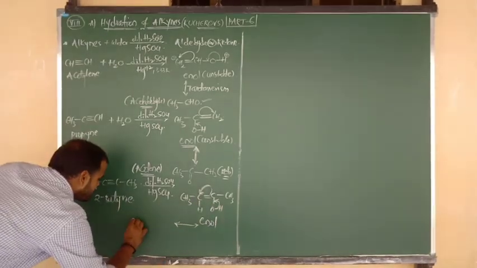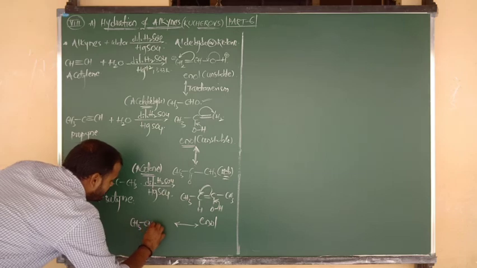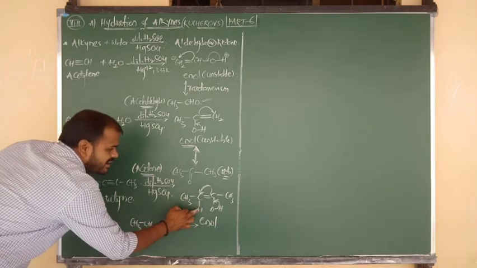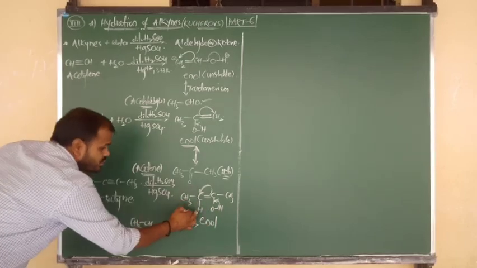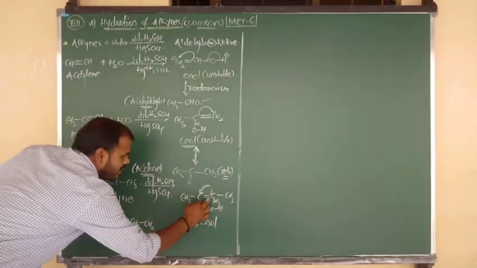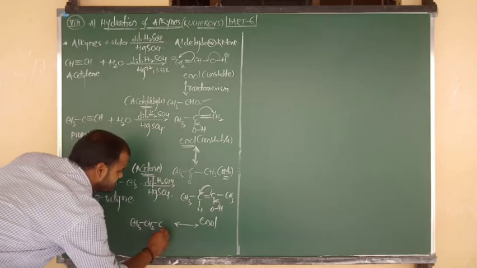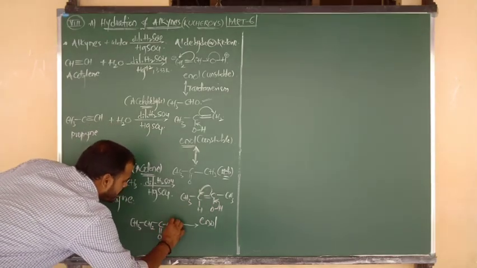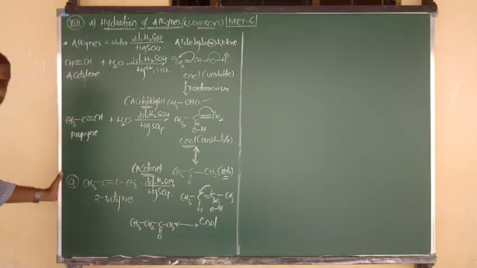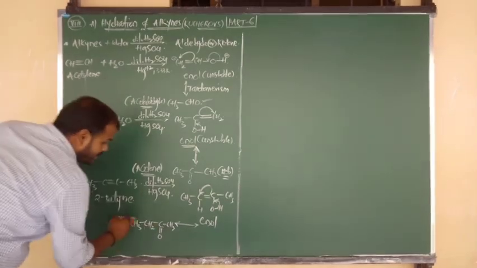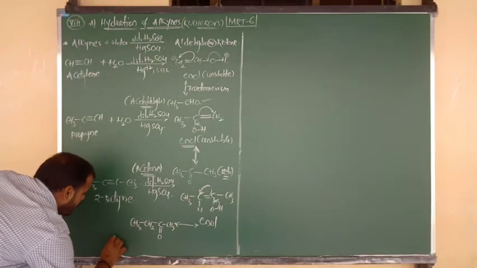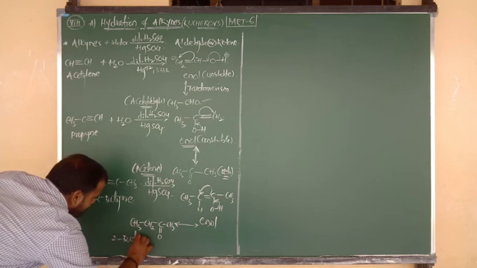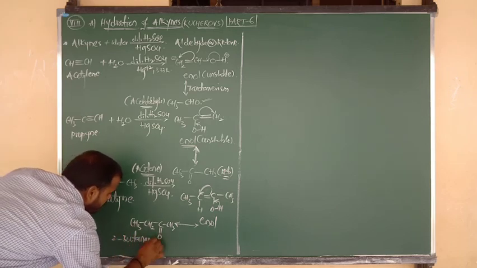So what will be the product? CH3 bonded to CH2. Why? Already it contains one hydrogen, and the minus is attacked by another H, so now it will contain 2 hydrogens. Double bond becomes single bond, again single becomes what? Double. It is connected to the CH3 carbon. Okay, so butan-2-one, and what is the name of this product, beta? 2-butanone. Now did you understand or not?